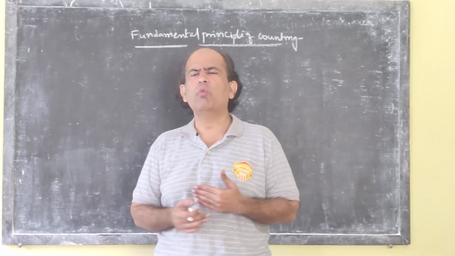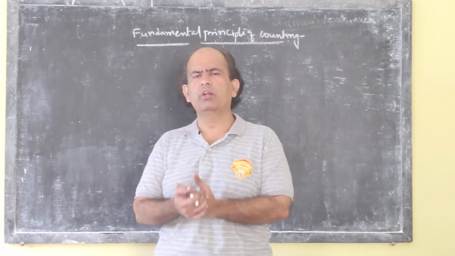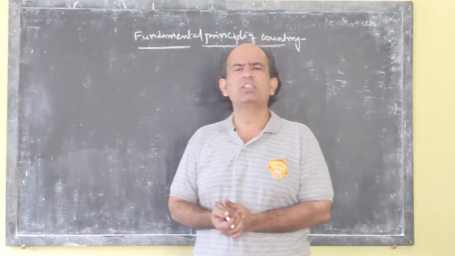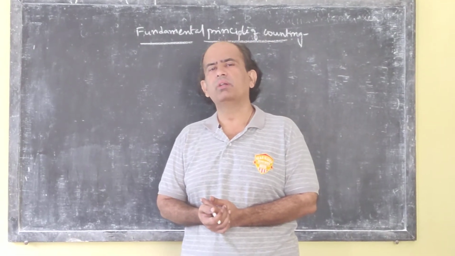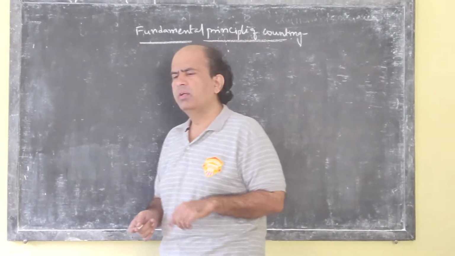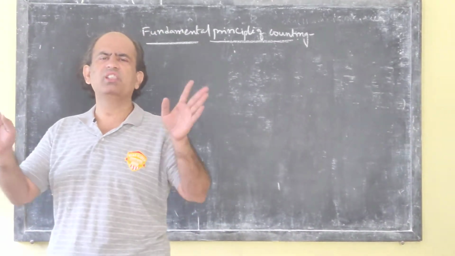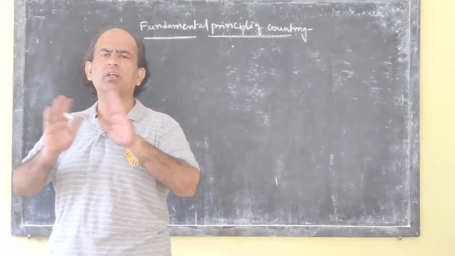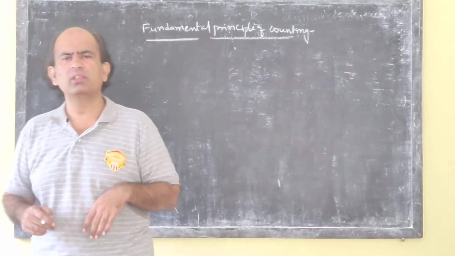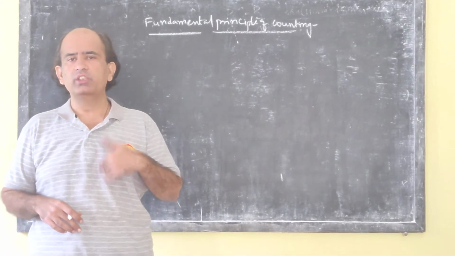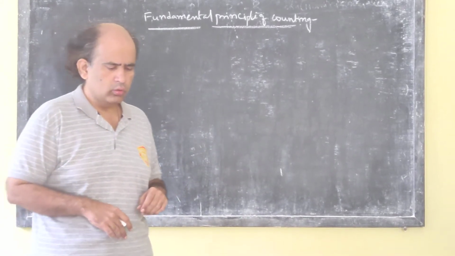In every walk of life, there are two things we should do: selection and arrangement. But remember children, in some cases we require only selection, and in some cases we require both selection and arrangement.